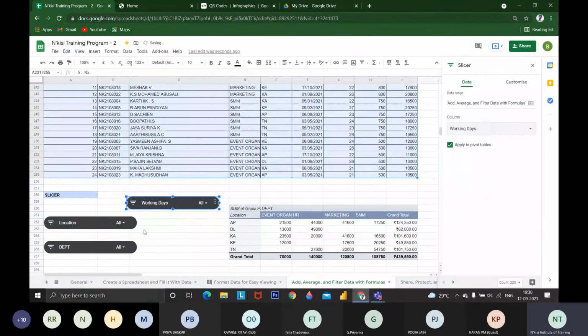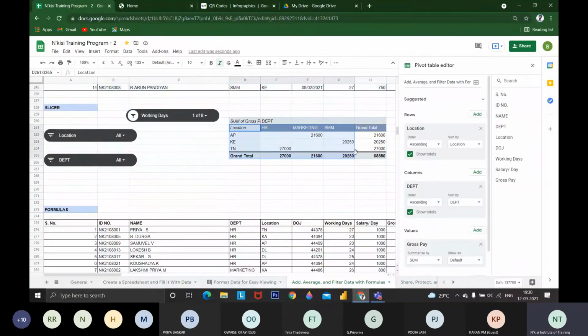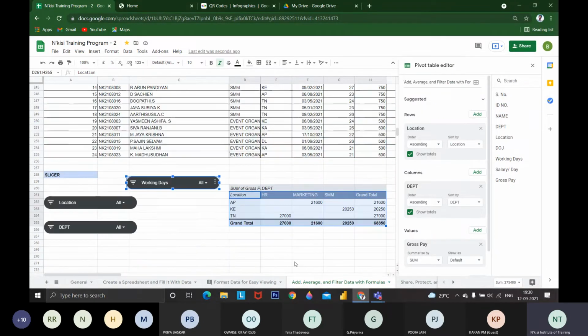Okay, now I'm going to change this to working days. If I'm filtering, you can directly get the filter like this. If I want 27 working days, I click 27, and whoever is working 27 days, I get the total for 27 days. If I want department-wise, I can go to department.